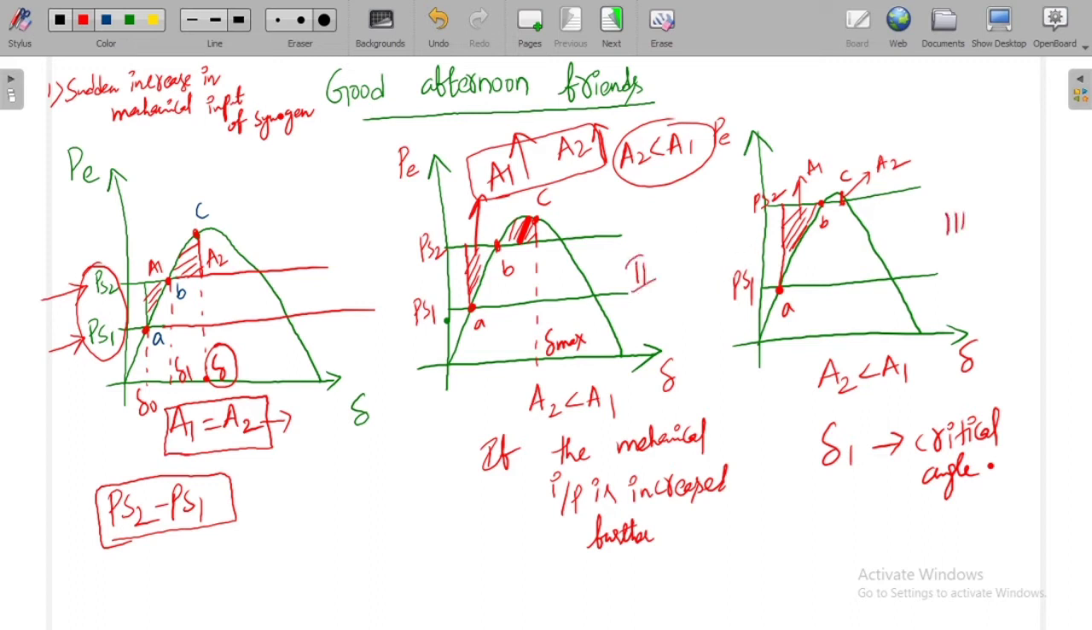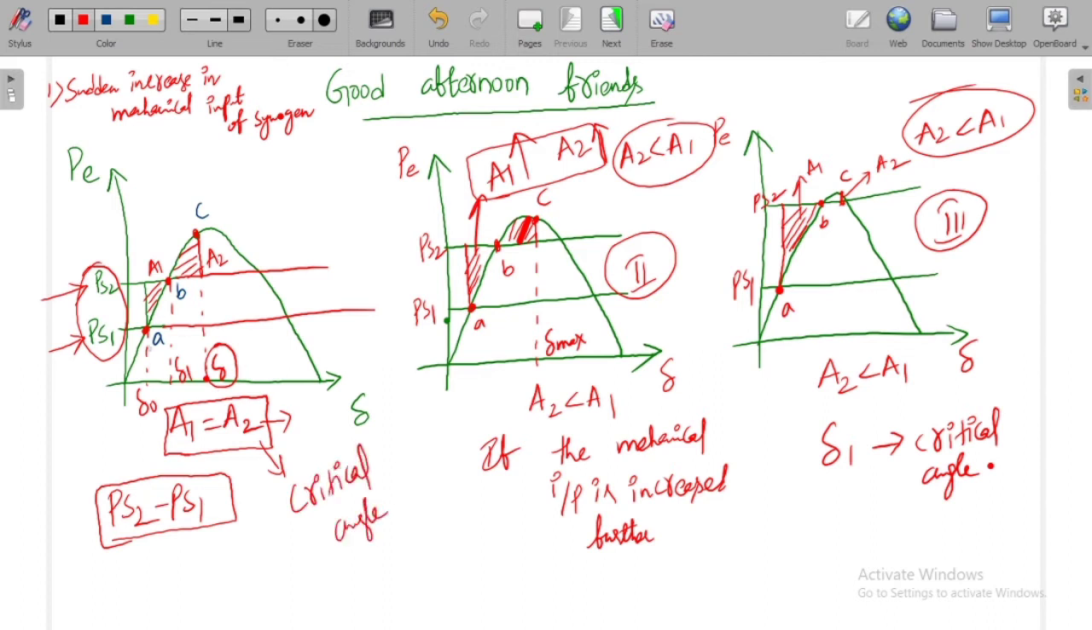The second and third situations are the situations where you don't have stability because the area A2 is becoming less than A1, right? So the maximum steady state angle at which this condition is satisfied is called the critical angle. If the operating angle is beyond this critical angle, then we cannot ensure the stability of the system. In this way we can understand the sudden increase in mechanical input of synchronous generator.